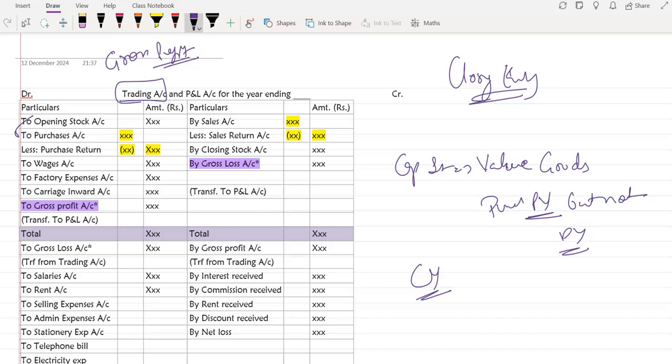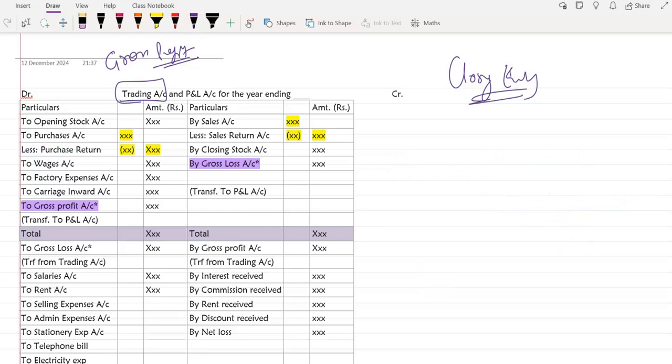Is that clear, Disha? Yes, ma'am. So opening stock, then we take purchases, and purchase return will be recorded as a negative item under the purchase account. I'm going to show you how the journal entry is done for the same. First we'll cover the trading account, then we're going to discuss the journal entries. So to opening stock, then record the purchases. Purchase return is subtracted. To wages, to factory expenses, to carriage inward. Wages will always come into the trading account. Any expense related to factory lighting or factory rent will come into the trading account. Any expense that is inward. What does that mean? Inward means expenses incurred on the purchases. So these expenses will come under your trading account.